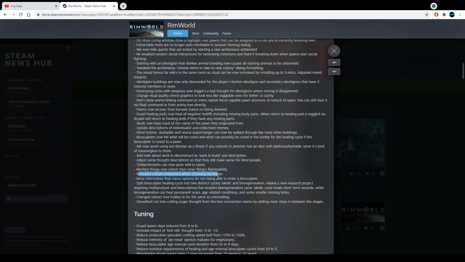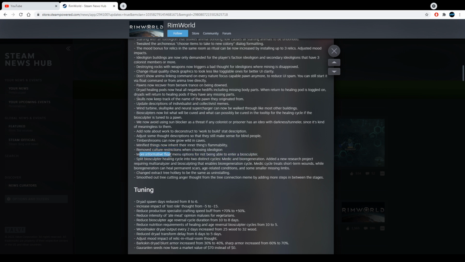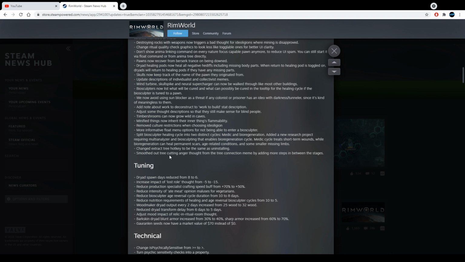Remove culture restriction when choosing ideology. Yeah, that makes sense. Why would you have a restriction when you have an ideology? That's kind of weird, so just remove it right away. More informative float menu options for not being able to enter a biosculptor. Again, I don't even know what this is because I haven't built one. Split biosculptor healing, I don't know what that is. Sorry, guys. Change extract tree hotkey to be the same as uninstalling.